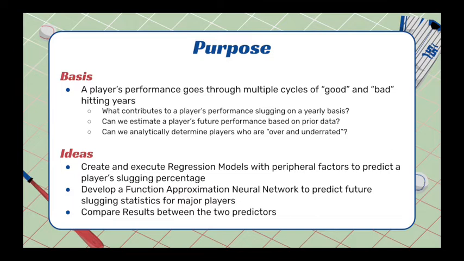In order to do so, we have elected to do the following. We will create and execute regression models with peripheral factors to predict a player's slugging percentage, develop a function approximation neural network to predict future slugging statistics for major players, and compare these results between the two predictors. By doing these three things, we hope to be able to answer the previously posed questions and come up with interesting and consequential conclusions about hitting in the major league. We also hope to find information not provided by MLB resources that could further explain hitting success in the MLB.